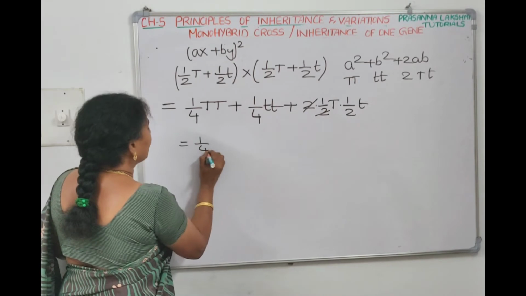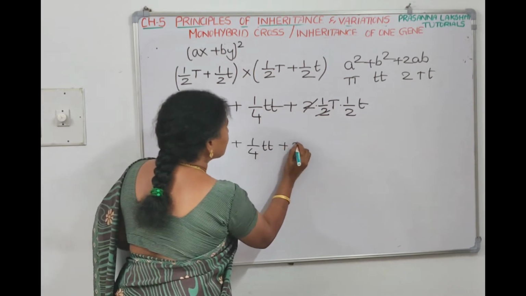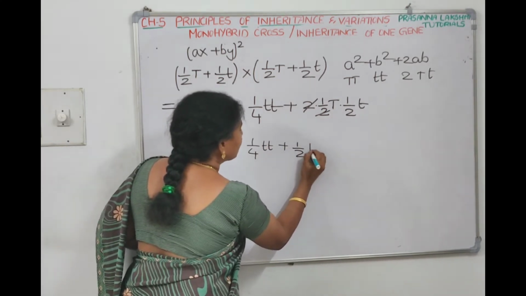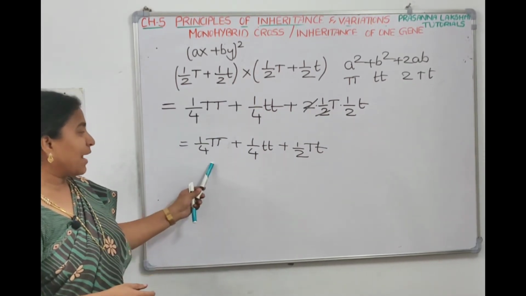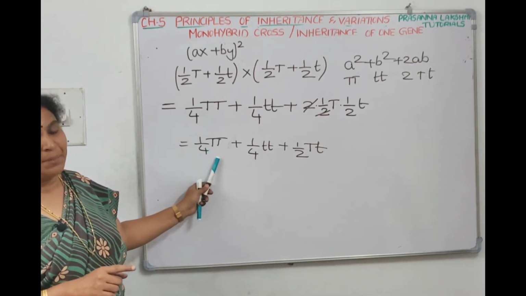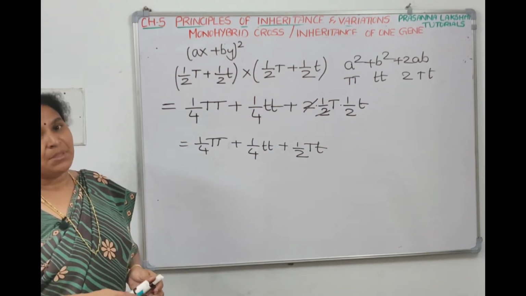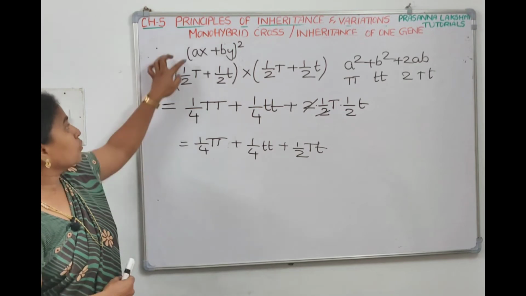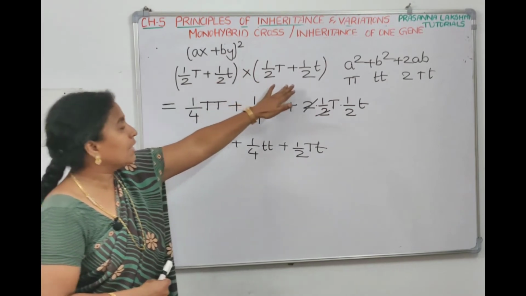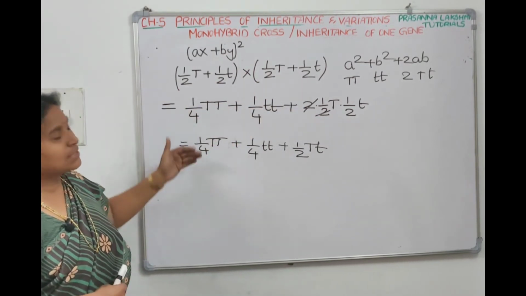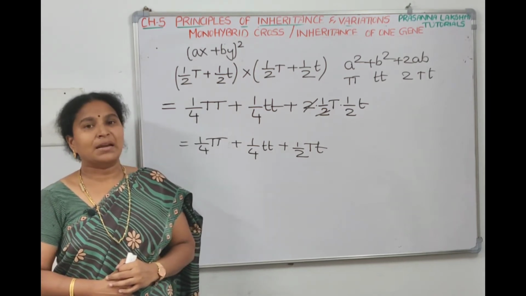So the simplified form is 1/4 capital T plus 1/4 small t plus 1/2 capital T small t. That's what we got in the Punnett square proportion also. Random fertilization led to the formation of 1/4 capital T, 1/4 small t and 1/2 capital T small t. Mathematically also it is coming the same when you represent it in the form of (ax + by) whole square. A represents this one, B represents this one, and whole square means 2 times, so I opened it and kept it. When you multiply it, you get the same thing again. So take a screenshot, then we'll talk about the laws which talk about Mendel's monohybrid cross.